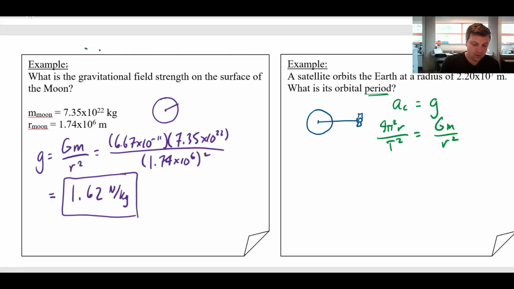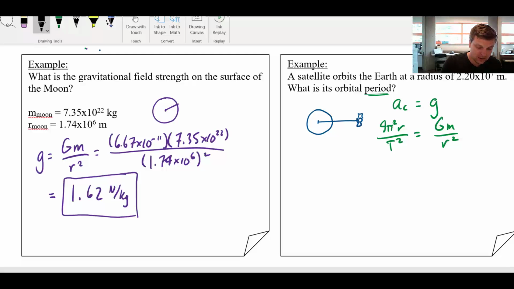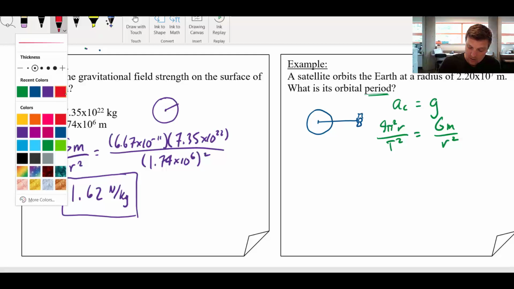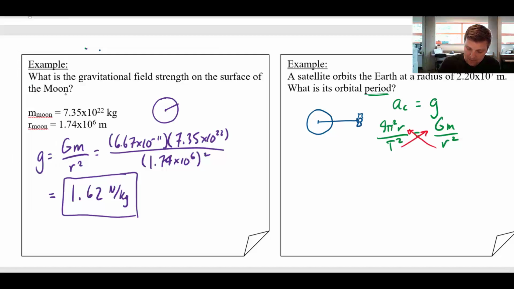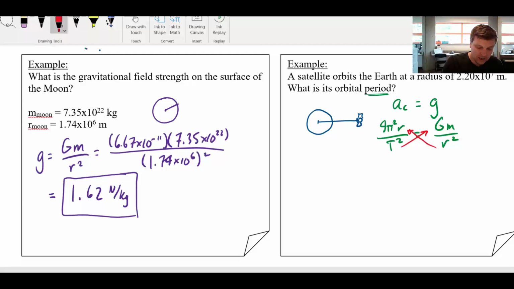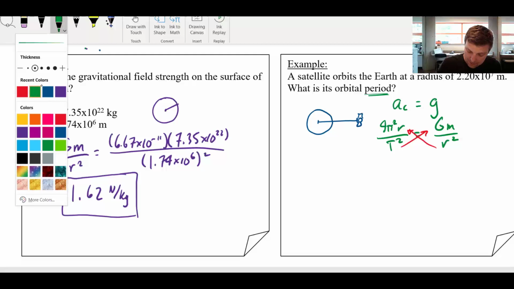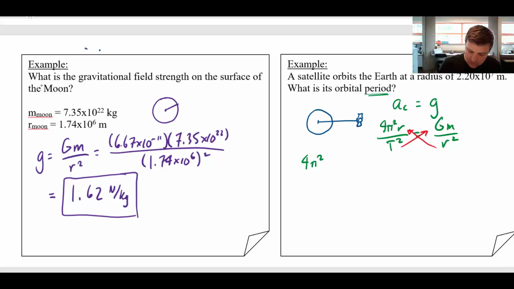So actually, when I cross multiply, just take a look, see here. I know you can do some of this faster, but I just want to make a point. So when I cross multiply, I'm going to get 4 pi squared r times r squared, which is r cubed. On the other side, I'm going to get GM T squared. So that r doesn't cancel out, actually, it becomes an r cubed.